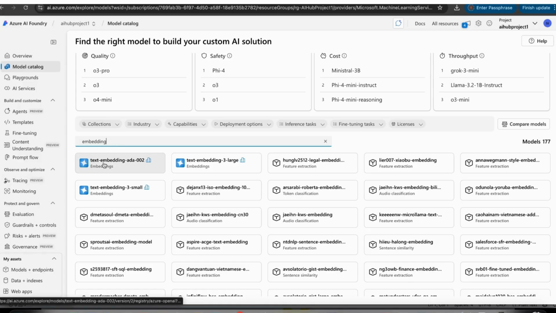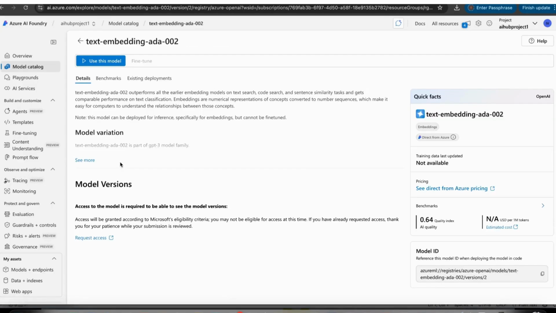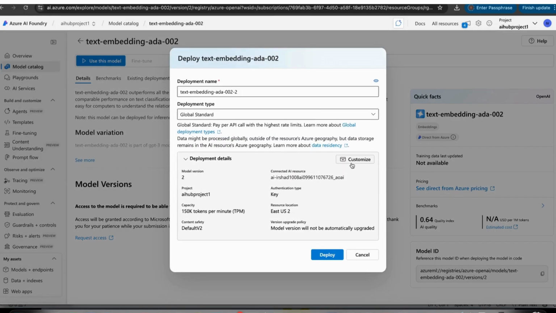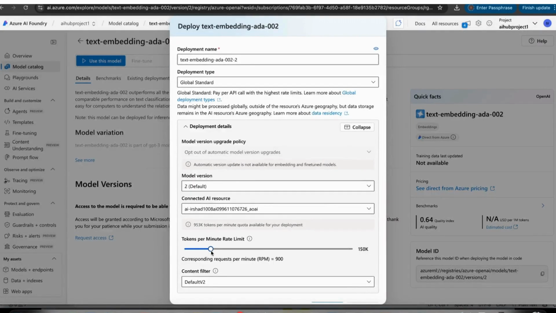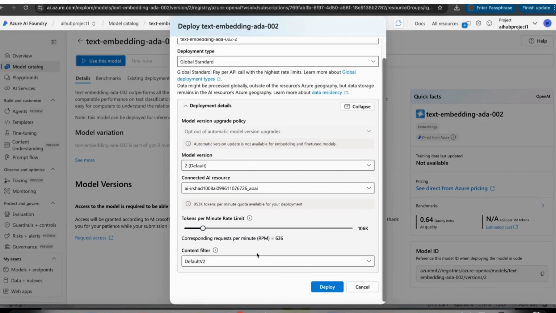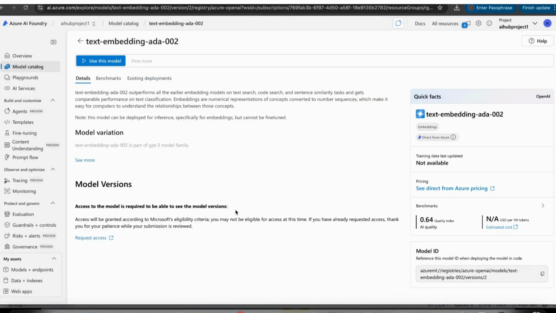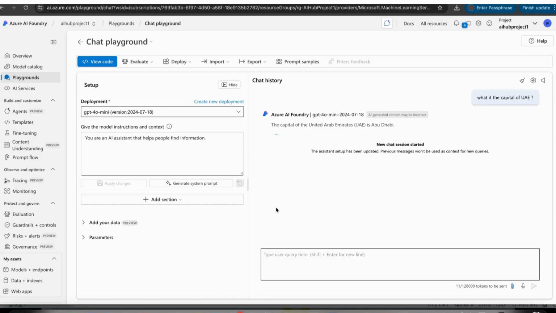So I just selected the first one, text embedding ADA 002, and in the same way here also we need to customize our parameters. We need to select multiple options here, and then just click the deploy button. Okay, once it is done, the next one is the playground. Here we can test that model.